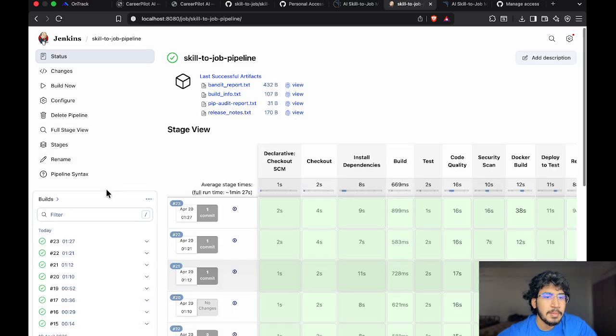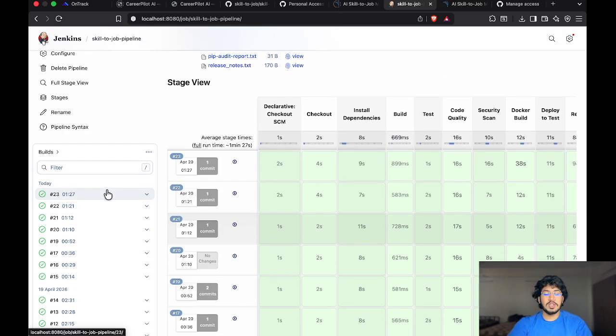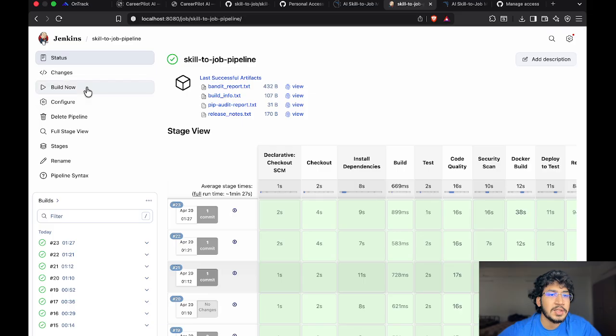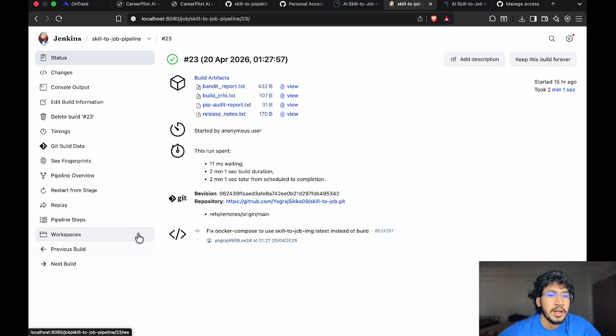I have also implemented the Blue Ocean plugin, which is used to view the pipeline as it looks more professional. The classic stage view is also fine, but this one looks better. So now let's build the pipeline again to show you that the pipeline is currently working. Till then we will discuss this pipeline as well, while the rest is done.